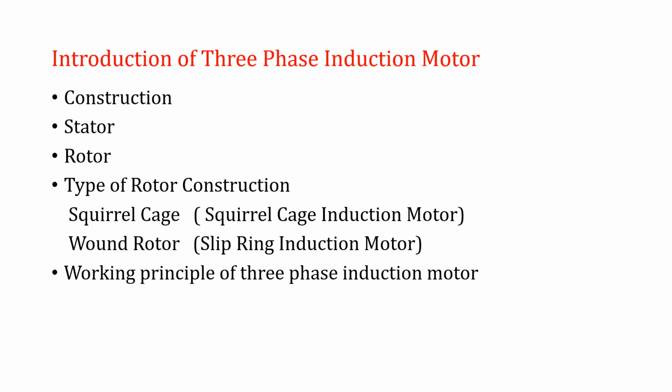One more thing is that the construction is very rigid, so it can stand mechanical jerks on the motor. Now, different types of enclosures can be used. The different types of enclosure make it possible to use it in a wide range of applications, either in the cement industries, it may be some submersible pump, it may be outdoor type, indoor type.